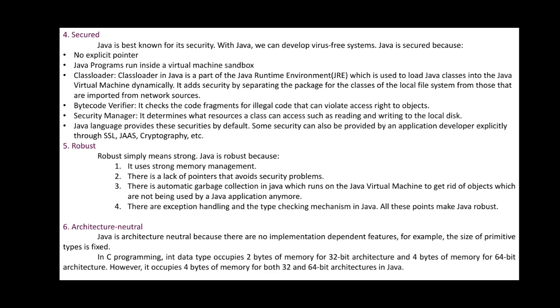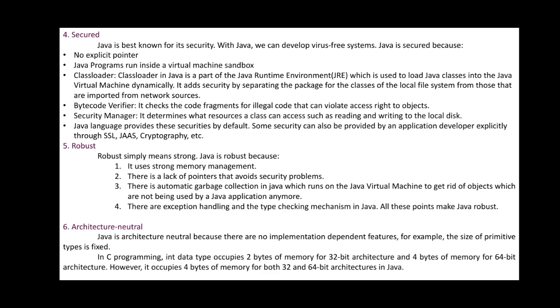Then the sixth one you are going to define is architecture neutral, meaning structure oriented, we can say. Java is architecture neutral because there are no implementation dependent features. For example, the size of primitive types is fixed. Int uses 2 bytes. Float uses 4 bytes. Fixed data types or a fixed size of data you are going to use. Hence, there is no problem with implementation dependency on the other features.